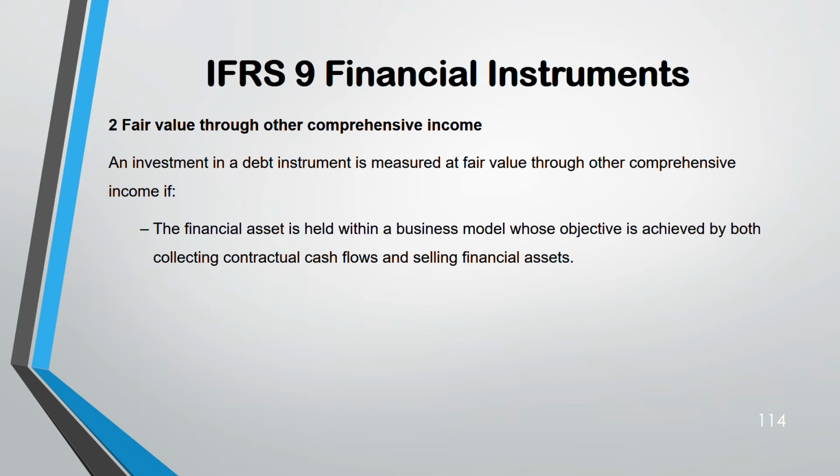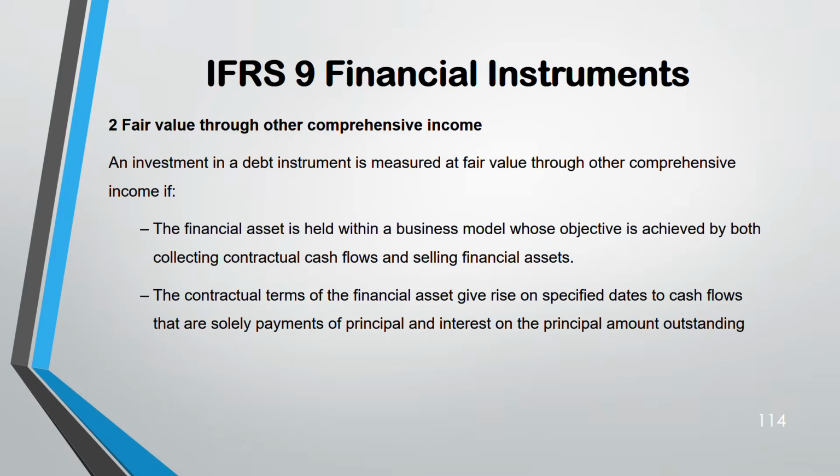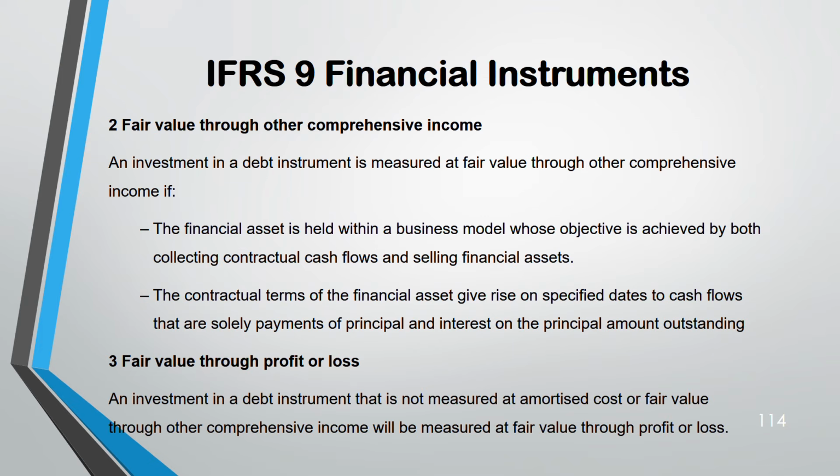In the earlier one, amortized cost, you didn't sell the financial asset. Your objective is to collect contractual cash flow. Here you are selling it also. And the second criterion is the same: interest and the principal amount. Third, fair value through profit and loss. Anything that does not go through other comprehensive income or amortized cost goes through fair value through profit and loss.